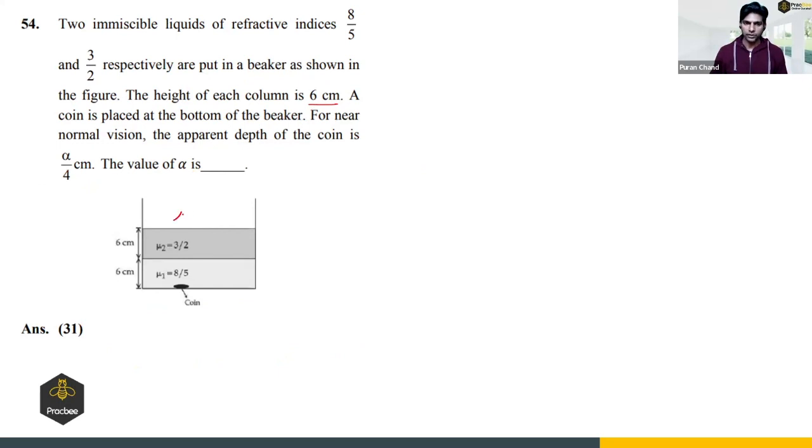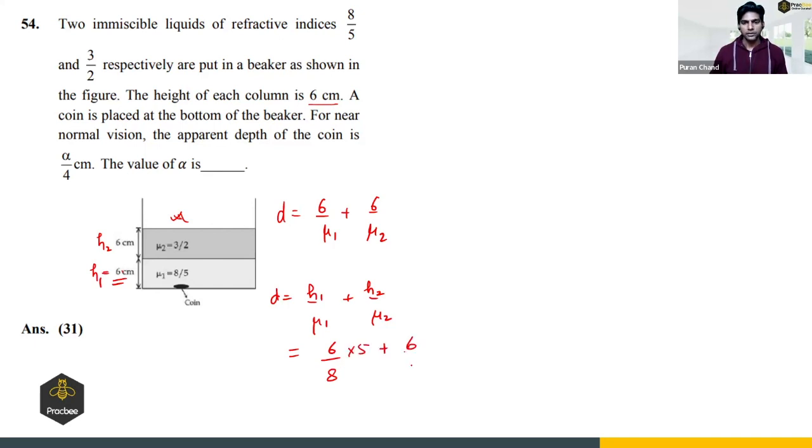If you are looking at this coin from the top, the apparent depth will be given by 6 by mu1 plus 6 by mu2. 6 is this, right? So if this is h1 and this is h2, the formula will be h1 by mu1 plus h2 by mu2. So it will be 6 divided by mu1, which is 8 by 5, plus 6 by mu2, that is 3 by 2. So this will be 30 by 8 plus 12 by 3.